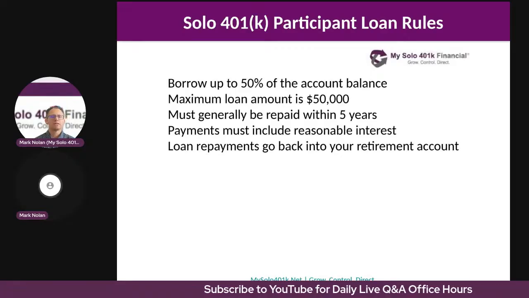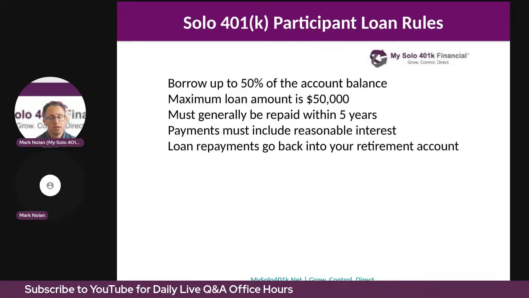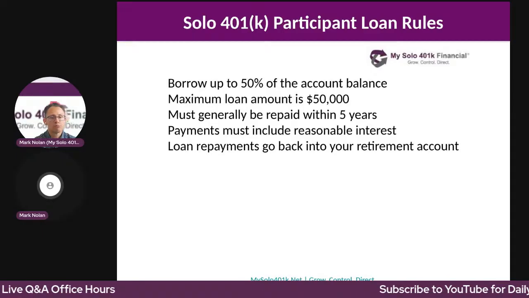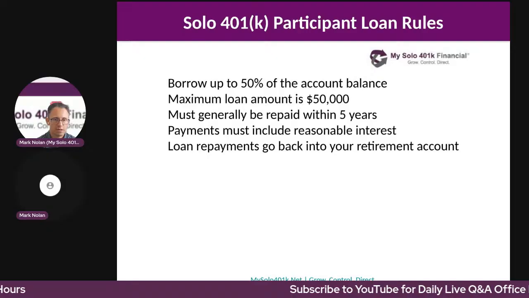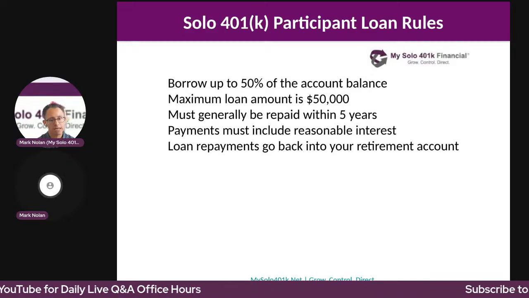Let's talk about the solo 401k participant loan terms. So the loan is generally repaid within a 5-year period. So the payments consist of principal and interest. They're scheduled payments, monthly, quarterly, over a 5-year period.